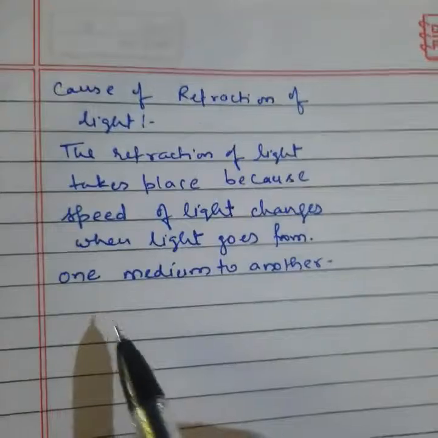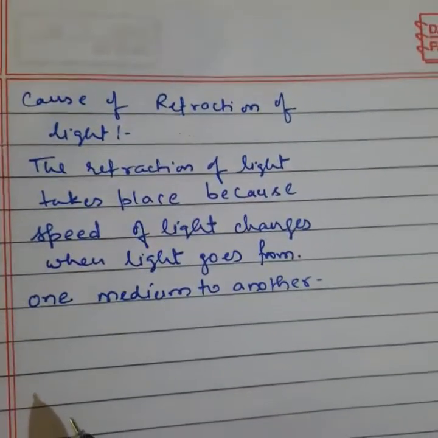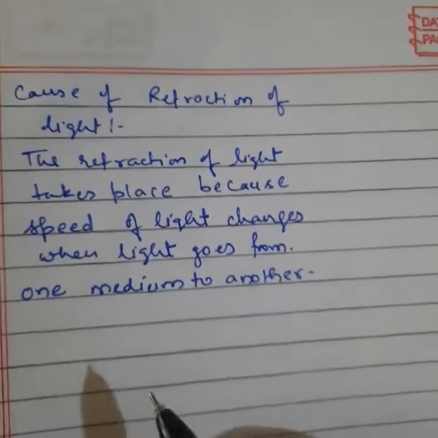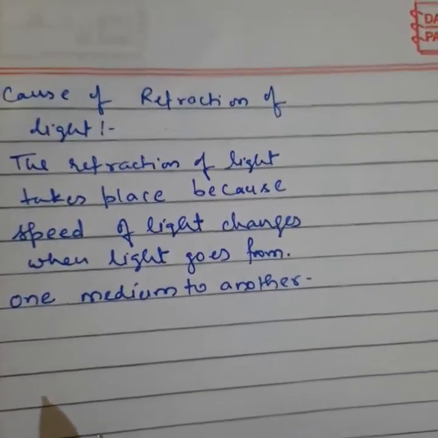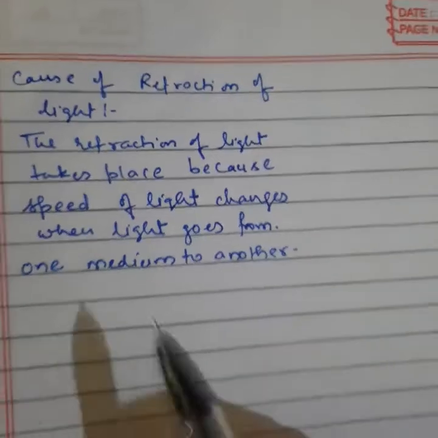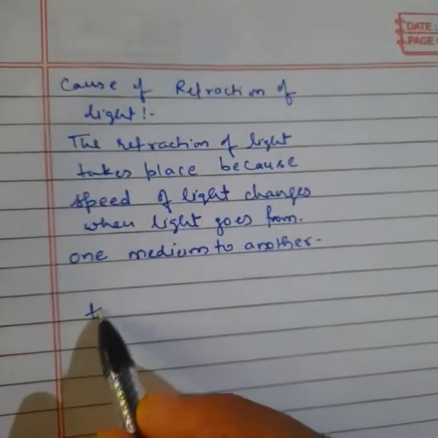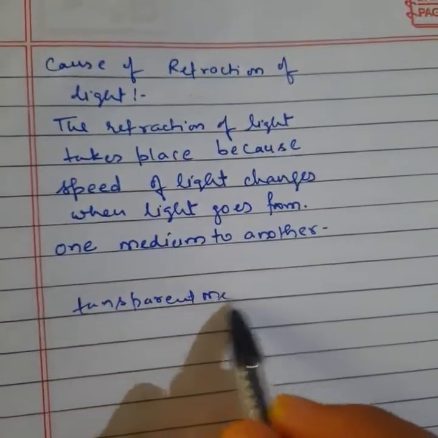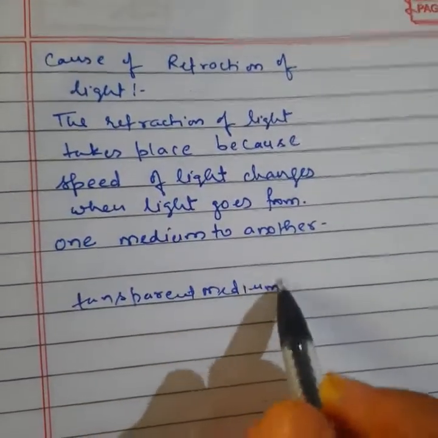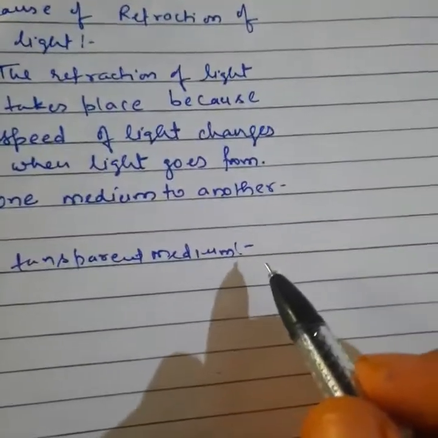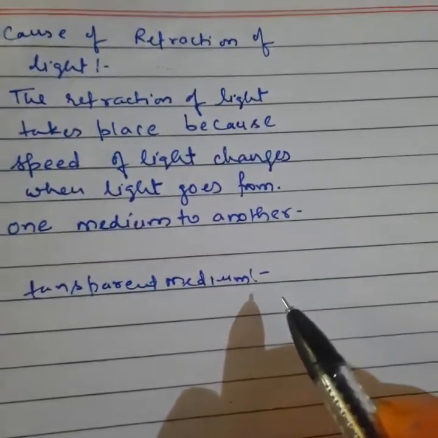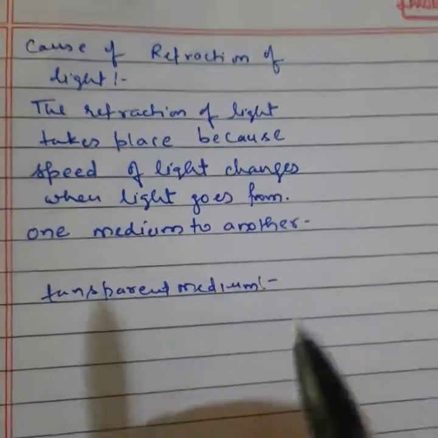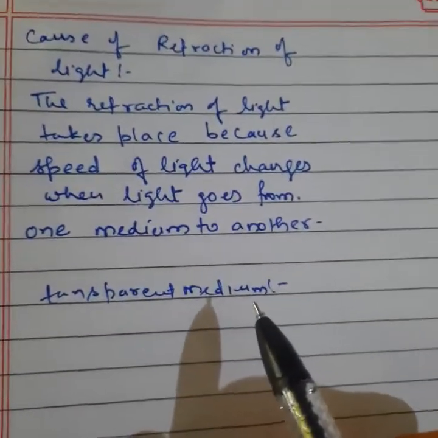Listen carefully. We come across many media like air, glass, water, etc. through which light is transmitted. A medium through which light can pass or be transmitted is called a transparent medium. A transparent medium is one through which light can pass easily. You can take glass or water.